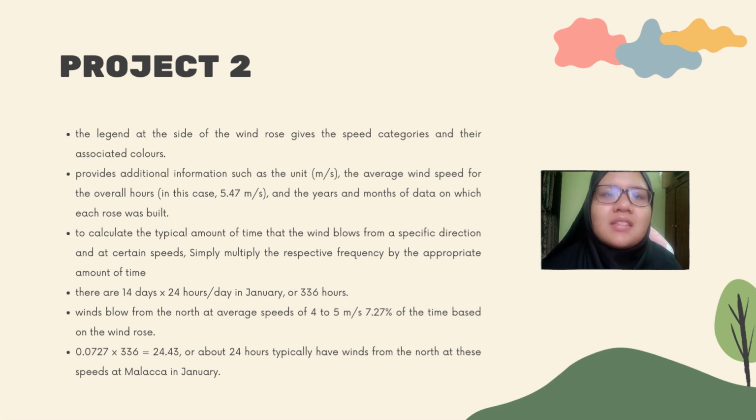This represents 0.0727 times 336, which is equal to 24.43, or about 24 hours. Typically, the winds from the north at this speed at Malacca in January.